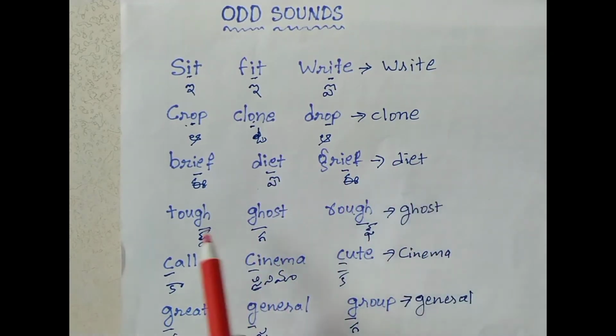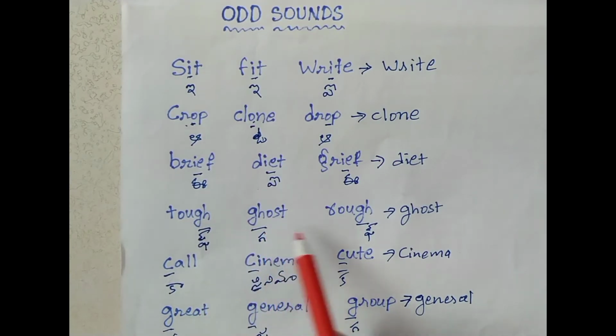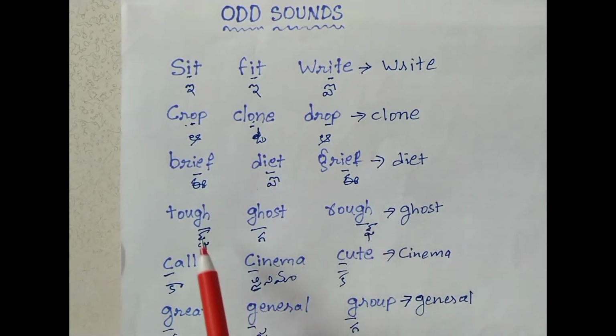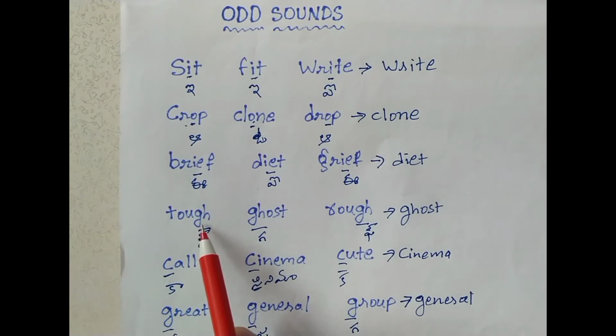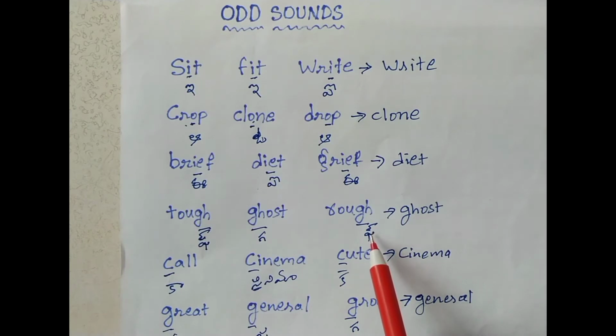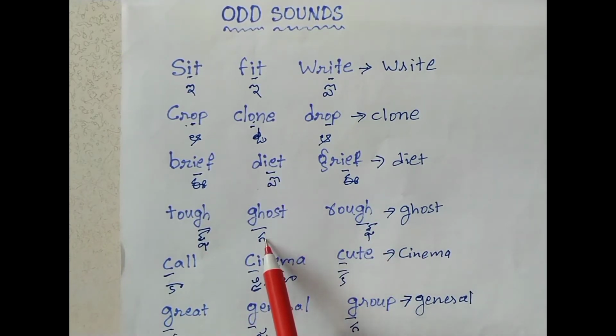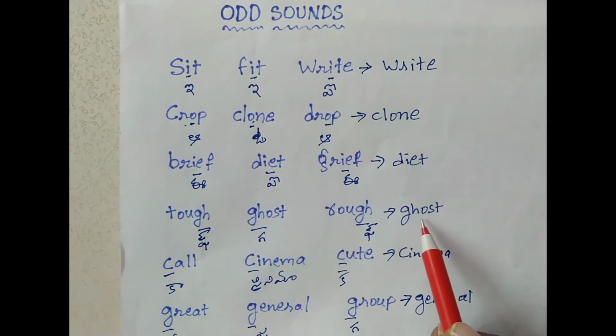Next, tough, GH is underlined. Ghost, GH is underlined. Rough, GH is underlined. In the word tough, GH is giving the sound F, fa. Rough, F, fa. So these 2 words have the same sound, but here GH is giving the sound ga. So the answer is ghost.